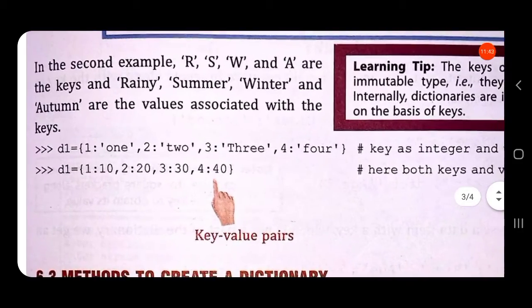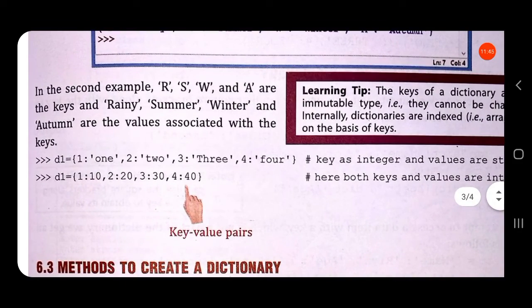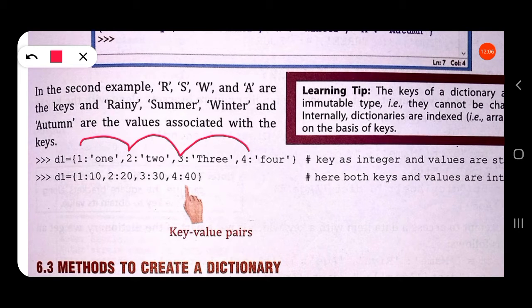Now you can see another example here. D1 is a dictionary. D1 is equal to, in curly braces, 1 colon 1, 2 colon 2, 3 colon 3, 4 colon 4. Here you can see 1, 2, 3, 4 are keys and these are values.